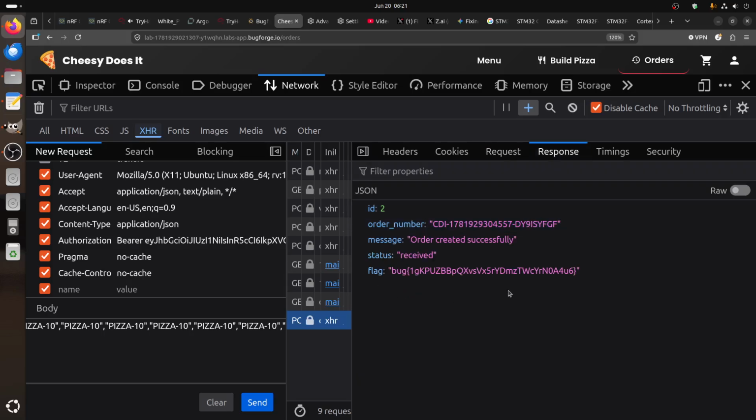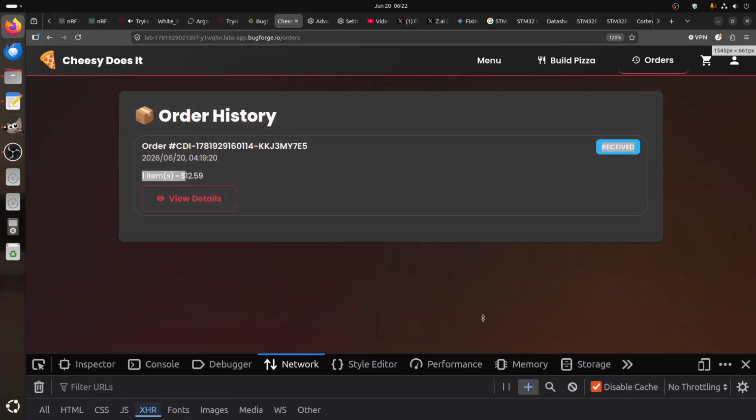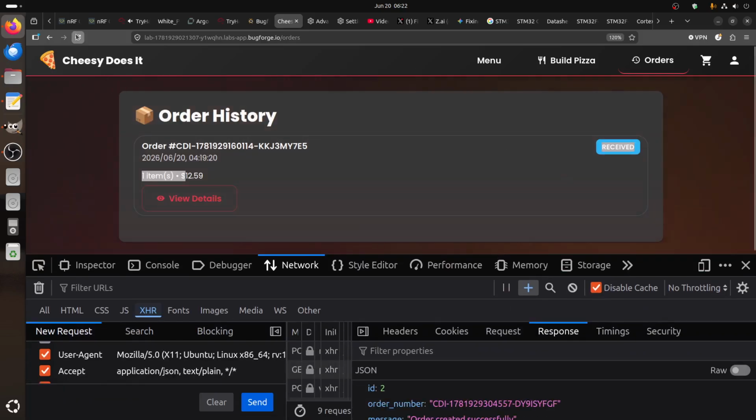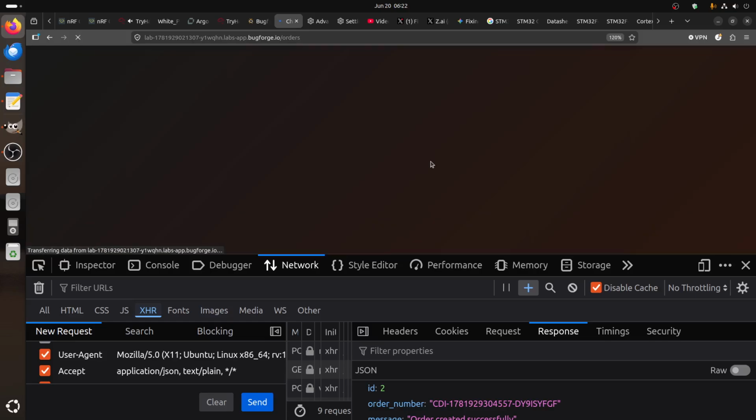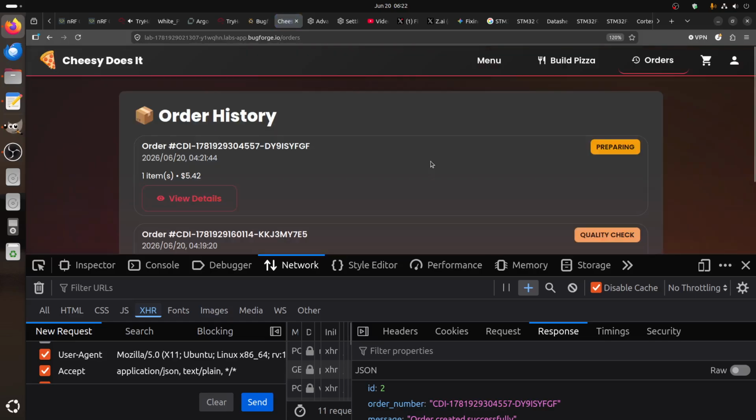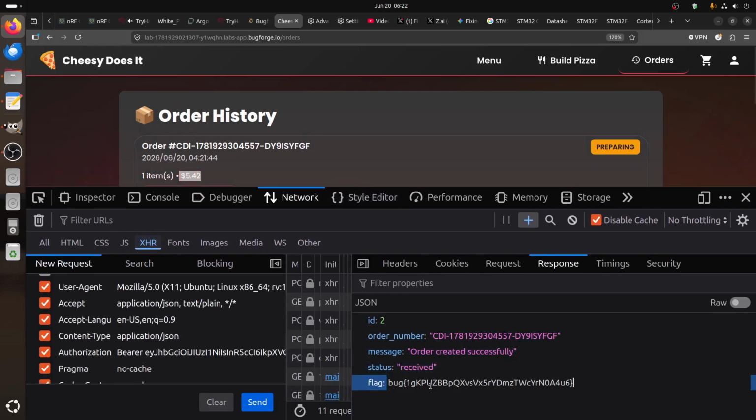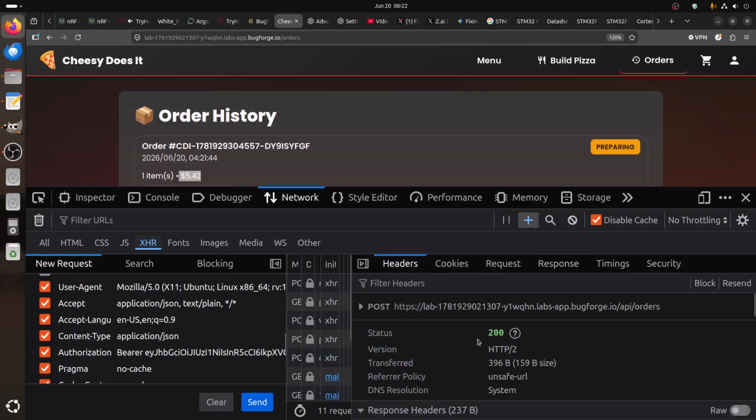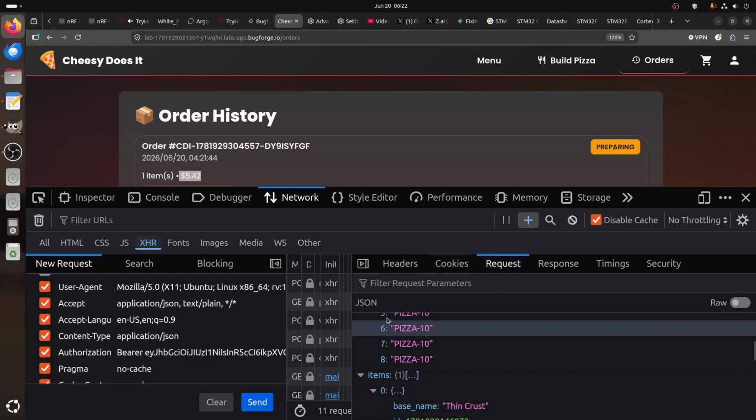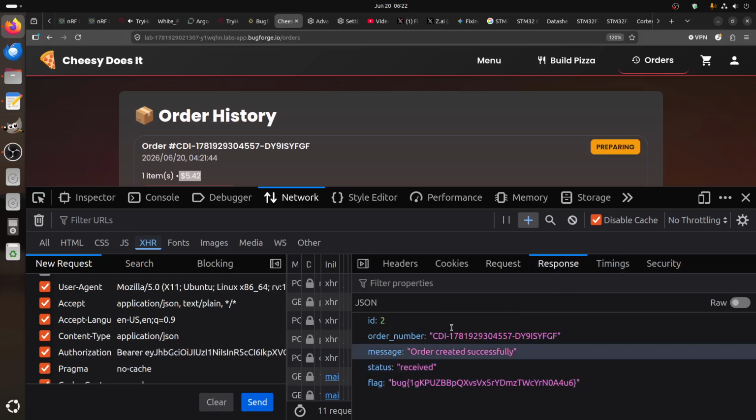Of course, the response tells you, and of course, you get your flag for today. And if we refresh this page to check our order, we got it with $5.42. So that's the trick for today. You have your JSON, you can send a request, you can see a request there, and a response, you get your flag for today. So the trick is a JSON array.